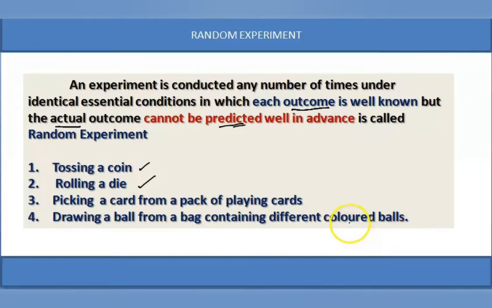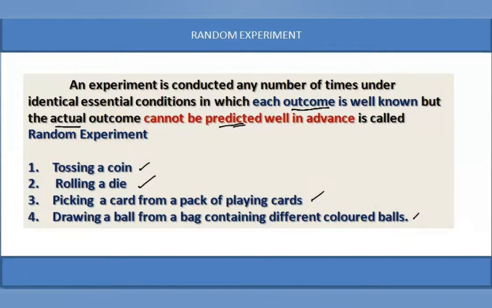So I know that I can get a ball from the bag when I draw it without looking. Then the ball that I actually get into my hand cannot be predicted well in advance. So this experiment is a random experiment. These are the examples of a random experiment.